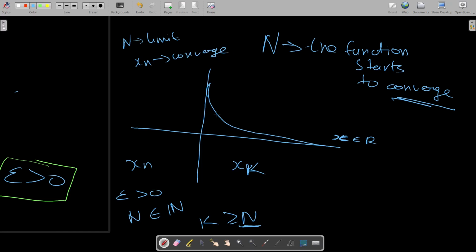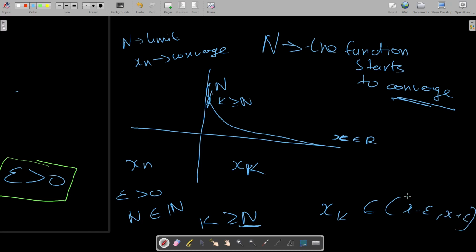So for example, let's say this is where the n is, and when the k takes a value greater than n, the function starts to converge. In this graph it starts to converge to 0. So that's what is happening. And your x of k is an element of x minus epsilon comma x plus epsilon.